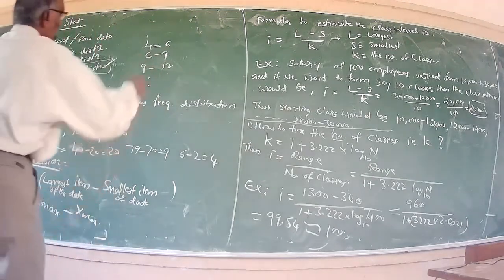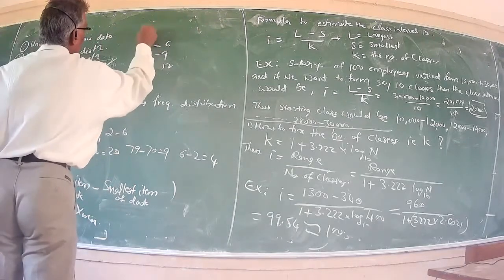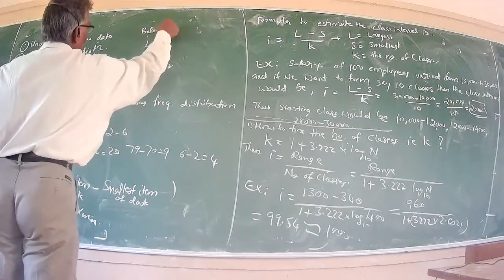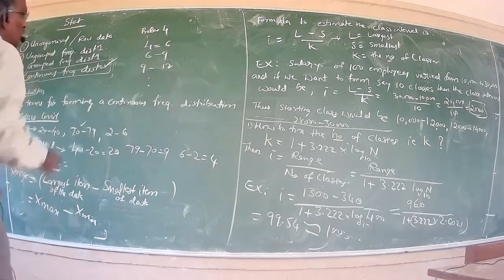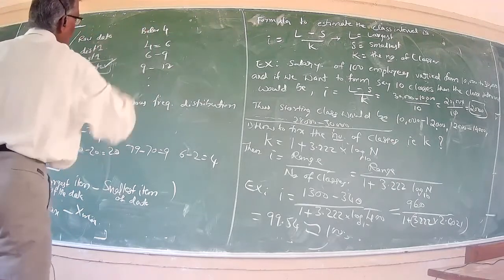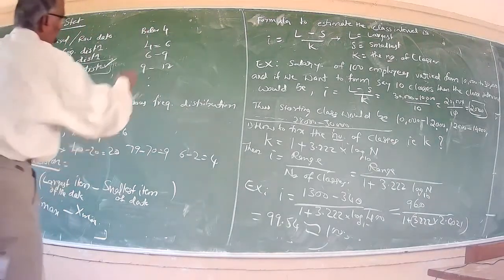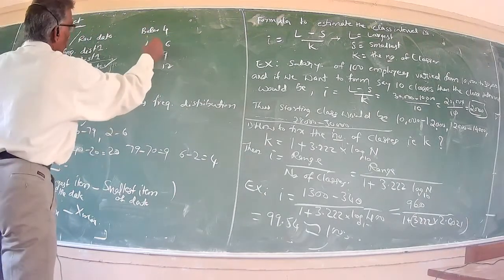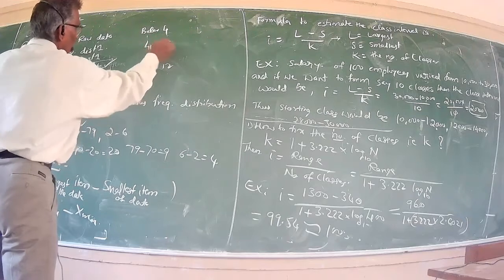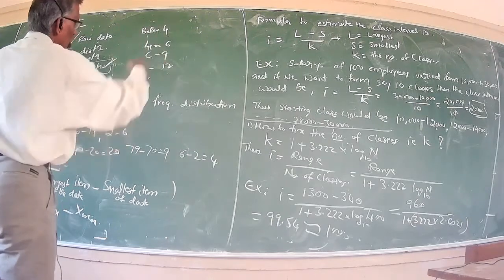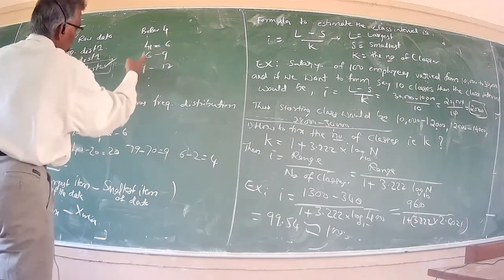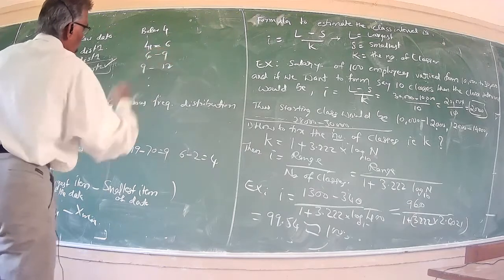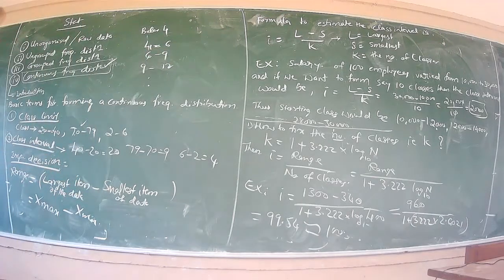So the first class is below 4. Below 4 means it will consider all ages below 4. The next class is 4 or greater than that, but less than 6. Next is 6 or more, but less than 9, and so on.